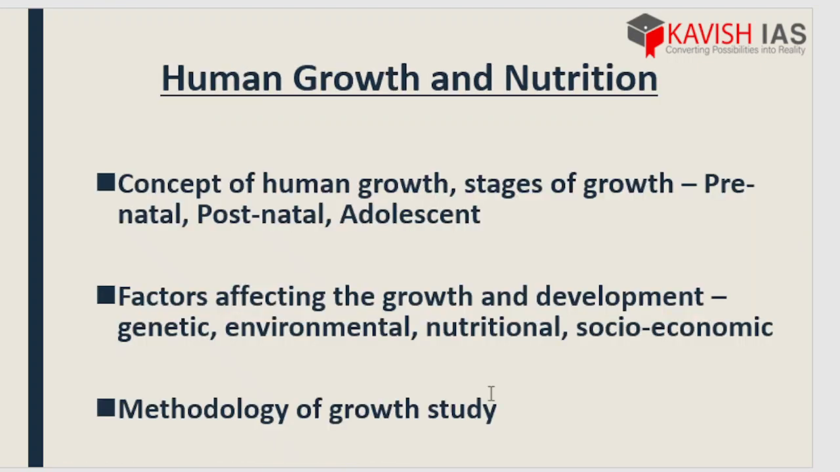Next, we have human growth and nutrition, a very, very easy part and definitely one of the easiest, and you can say a quite theoretical part. Firstly, here we have the concept of human growth, that is the stages of growth: prenatal growth, postnatal growth and adolescent growth. The word natal means pregnancy. Let's write it down first. The word natal means pregnancy.